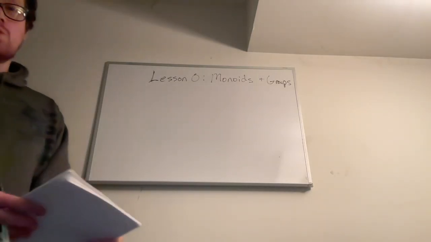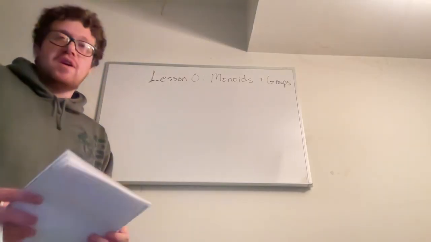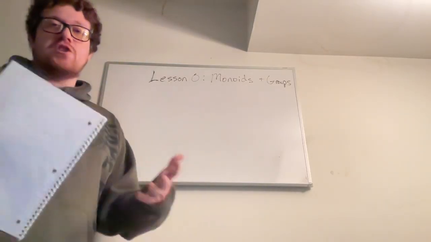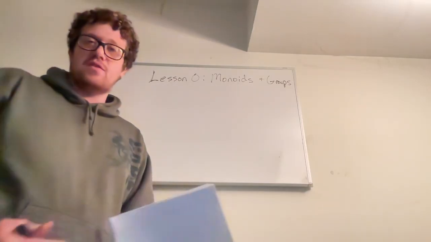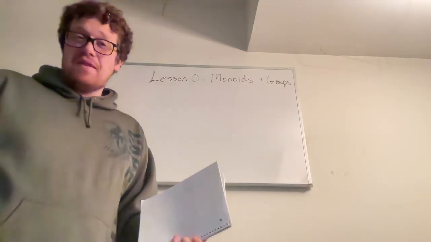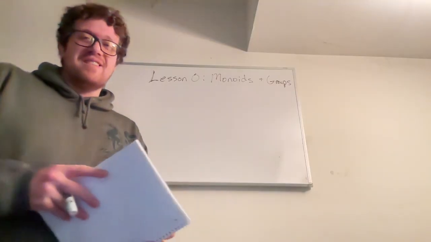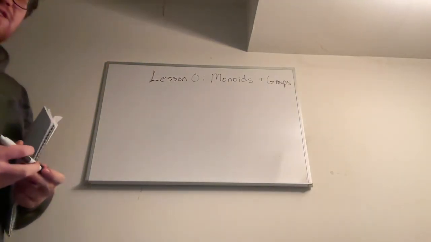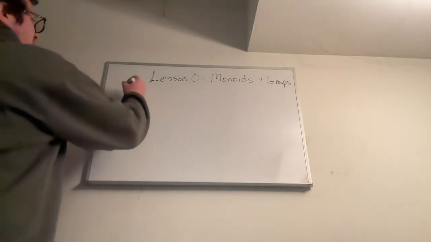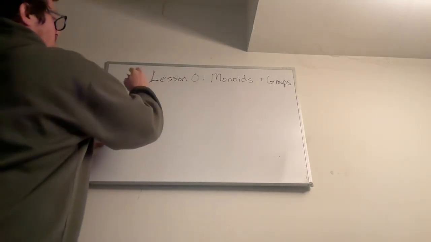Right. So what is a monoid? First of all, we're going to need to define a structure that underlies this first, which is a set. Hopefully you guys have heard of sets before. Maybe children haven't heard of what a set is, but there's a technical definition in math, and then there's a simple definition. A set is really just a collection of items. Usually they're numbers. We're going to try to define what a monoid is, but first we need to know what a set is.